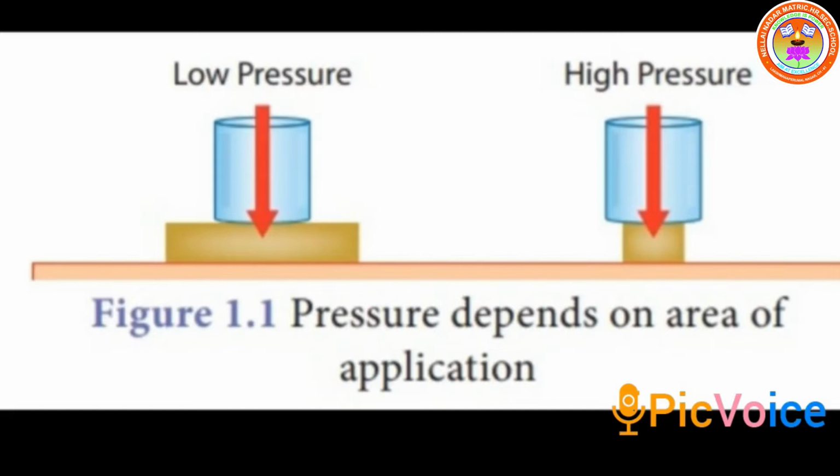In SI units, the unit of thrust is Newton. The unit of pressure is Newton per square meter, or Newton meter power minus 2. In honor of the great French scientist Pascal, 1 Newton per square meter is called 1 Pascal. In short form we denote it as Pa. Pascal is the unit of pressure. For honoring the French scientist Blaise Pascal, we kept the unit of pressure as Pascal.